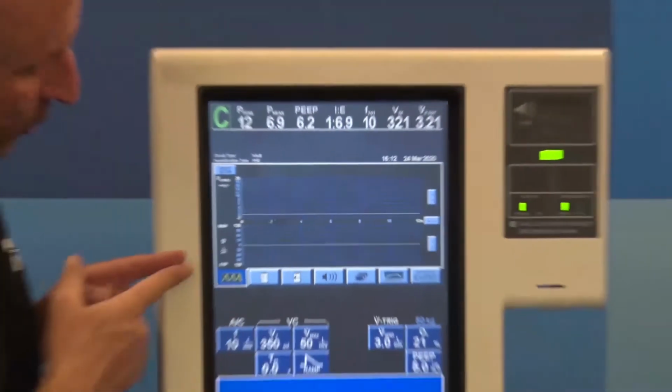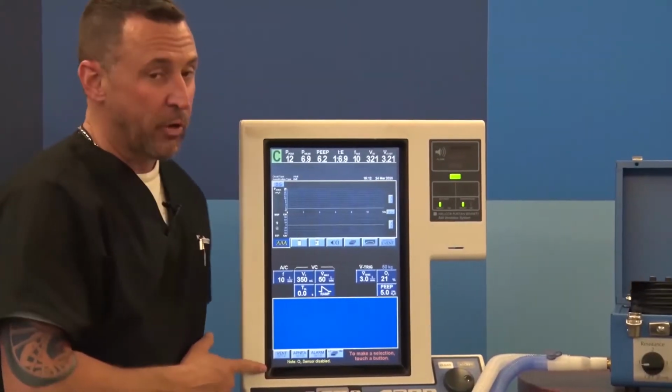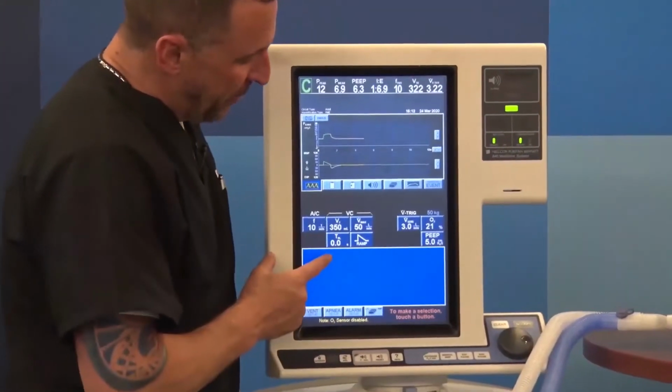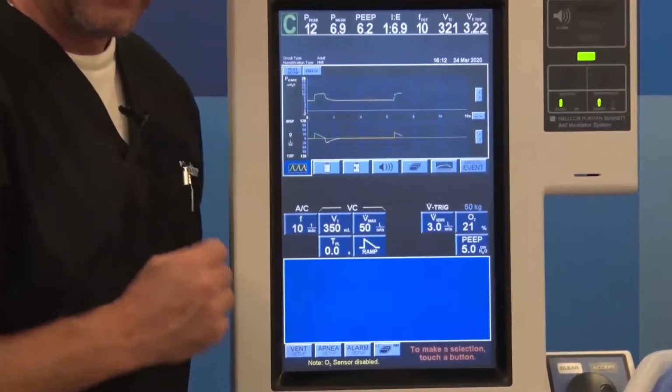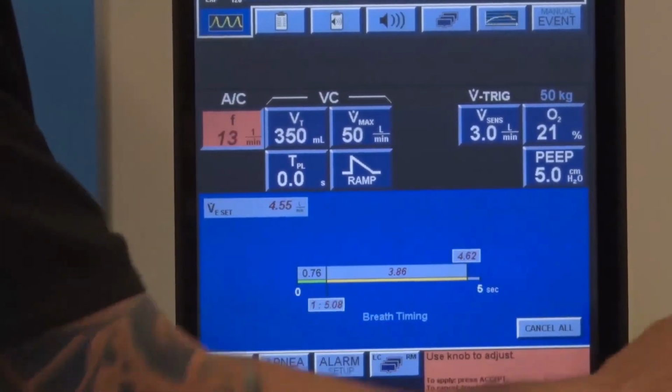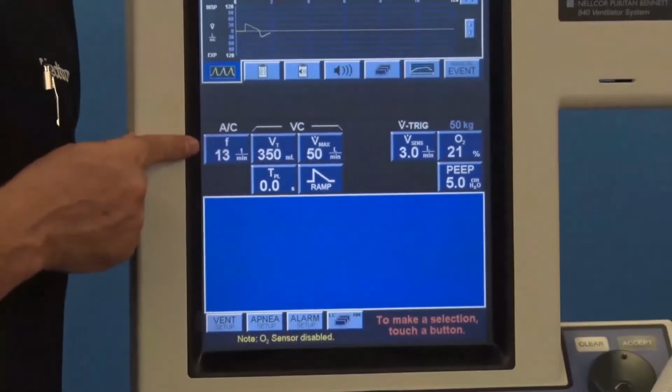Let's continue, and we'll move to the bottom half of the GUI, and this is where you're going to go ahead and make your vent changes. So making a change on the Puritan Bennett 840 is really, really simple. You just touch, turn, accept, and you've made a change to the rate.